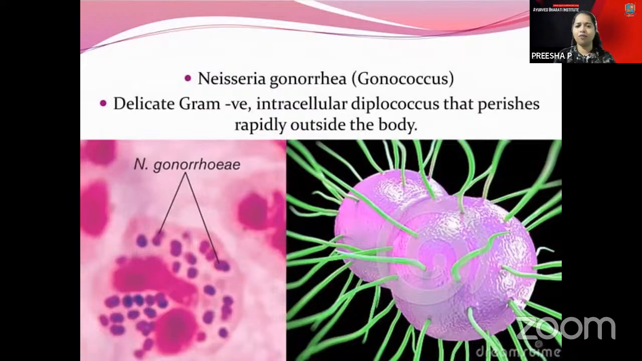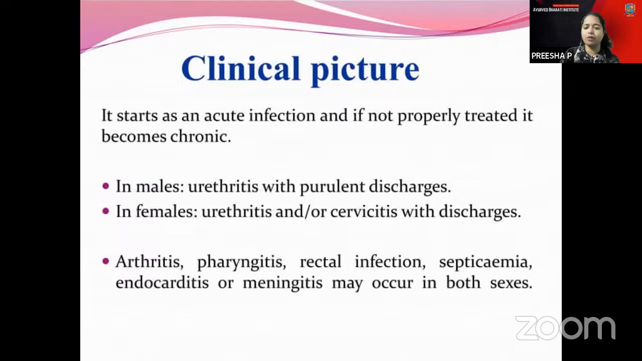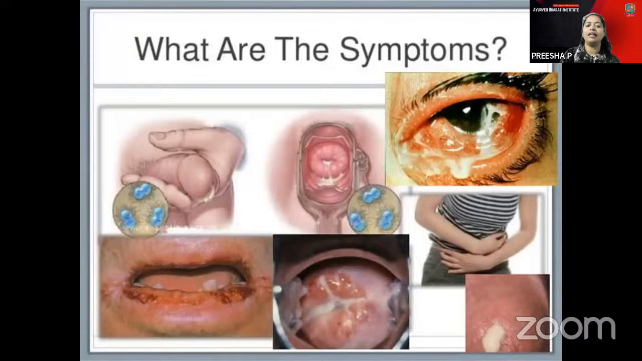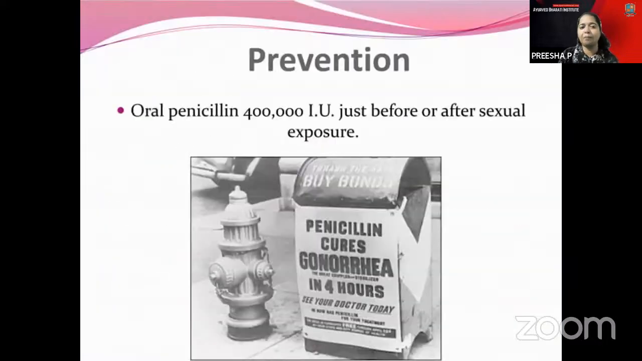You have the reservoir. It's mainly infectious, and through the mucous membranes this gets transmitted to other people also, and direct sexual contact is there. In 3 to 4 days only, this gonorrhea gets transmitted. And in clinical practice, in males and females, these are the main symptoms which are found there. The history and the clinical picture with the lab investigation, and the penicillin prevention is there, amoxicillin.